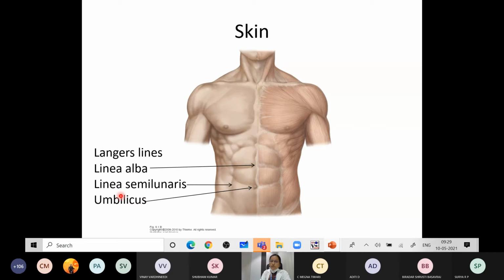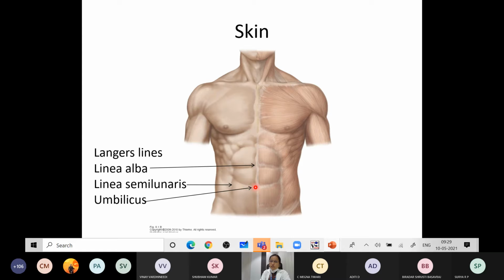Next, the other important thing is the umbilicus. This umbilicus is a midline cicatricial tissue or scar tissue which represents the fetal end of the umbilical cord, and it is present at the level of L3 and L4 in adults.